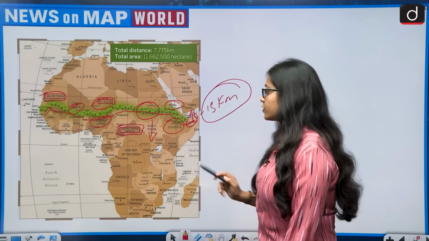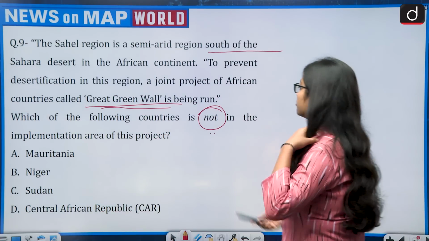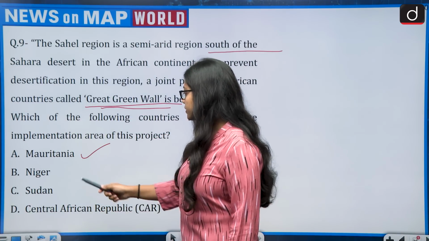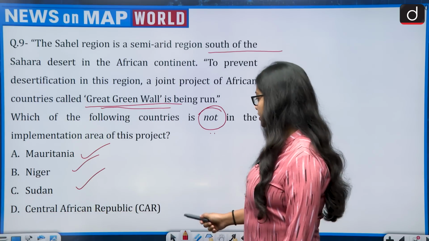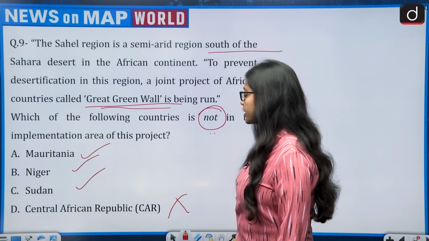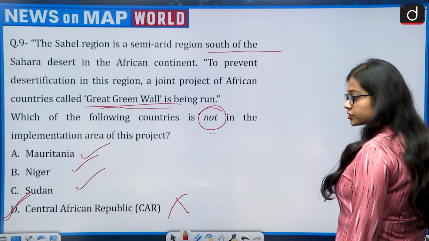So, in the given options, let's get back to the question. Mauritania, we saw that is a part, Niger is a part, Sudan is a part. The country which is not part is the Central African Republic. So the correct answer is option D. Now moving on to the next question.